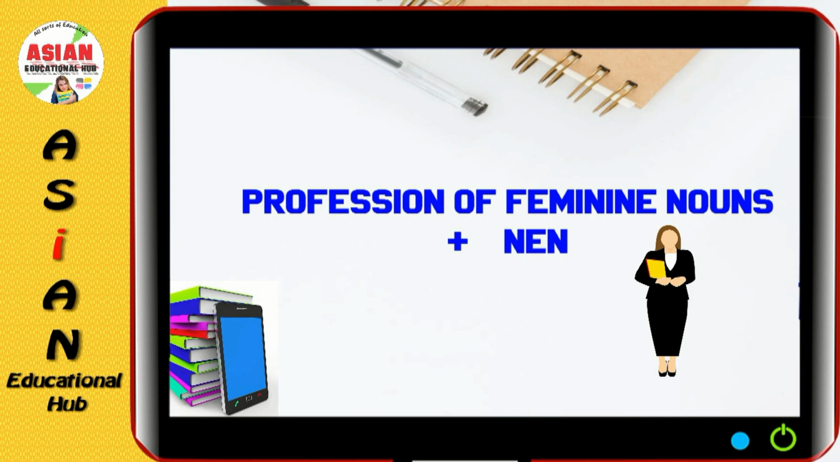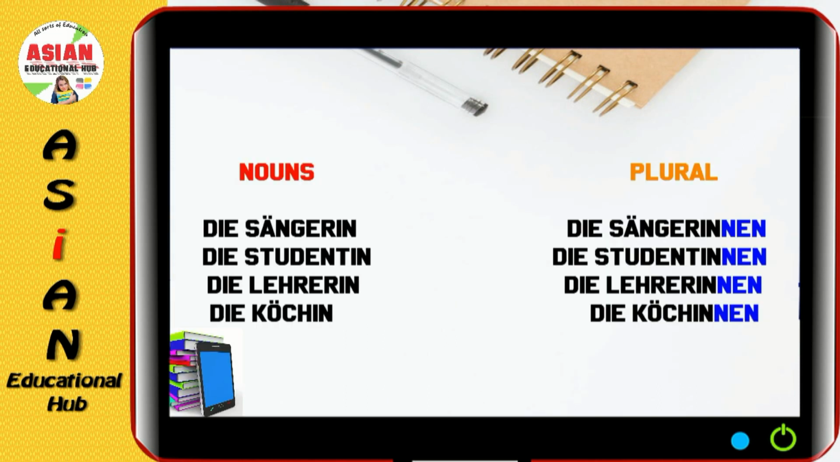Now professions of feminine nouns. If we have to make them plural, we have to just add nen. Die Sängerin, die Sängerinnen. Die Studentin, die Studentinnen. Die Lehrerin, die Lehrerinnen. Die Köchin, die Köchinnen.